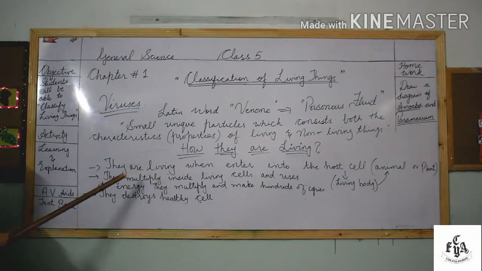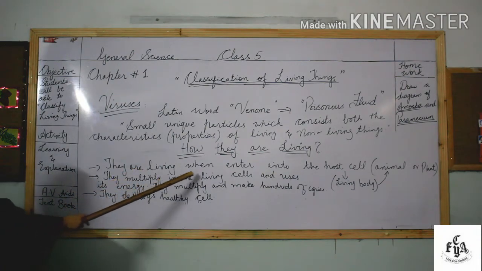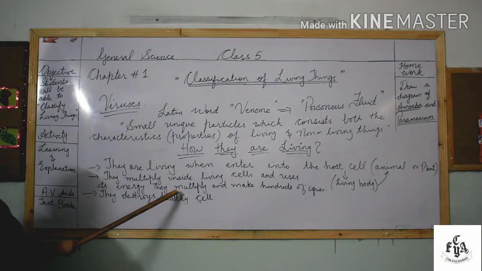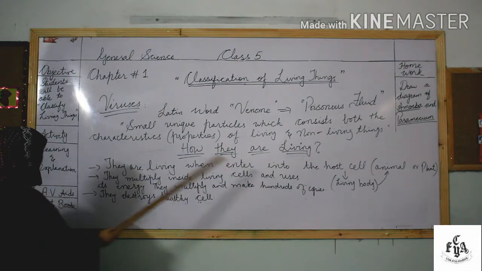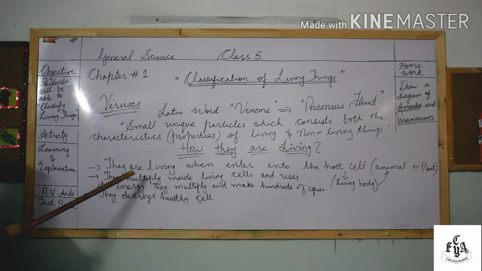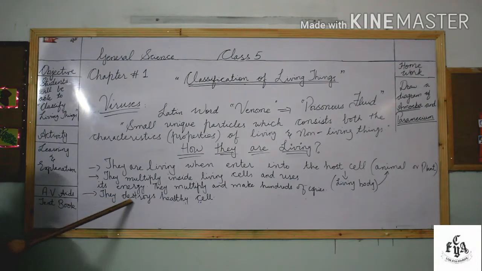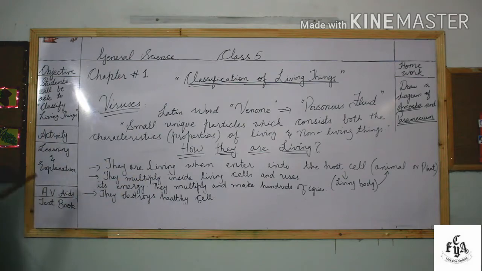When they enter the host cell, they multiply inside living cells and use its energy. They multiply and make hundreds of copies. So at the end, they destroy or damage the healthy cell, which can be the cell of a plant or an animal.